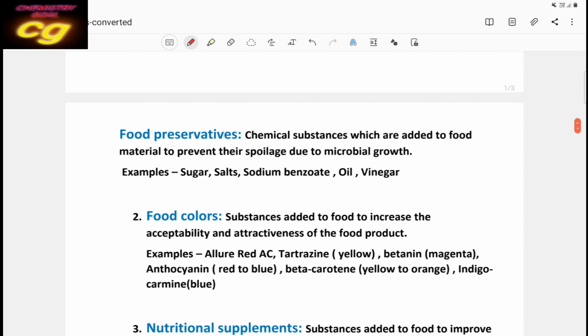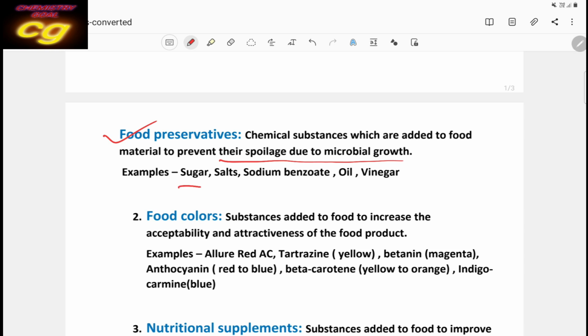Then what are food preservatives? The second type of chemicals used as food additives is food preservatives. These substances are added to food to prevent spoilage and oxidation by microorganisms. So they protect the food from microorganisms, increase its stability, and improve its quality. It will not be easily spoiled. That's why we use food preservatives. What are the food preservatives?